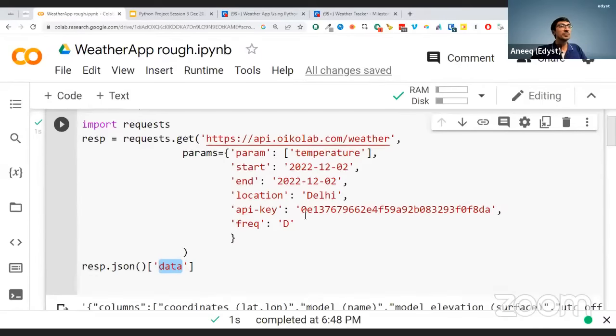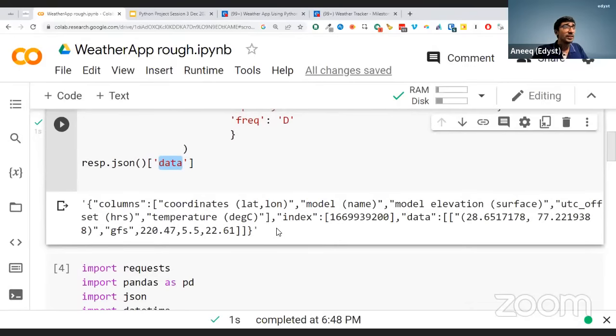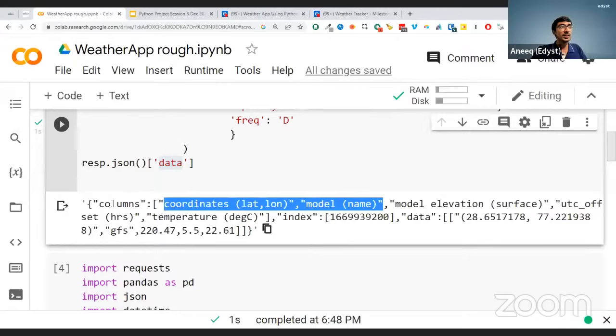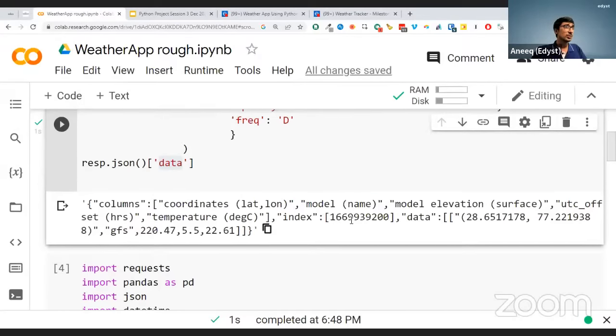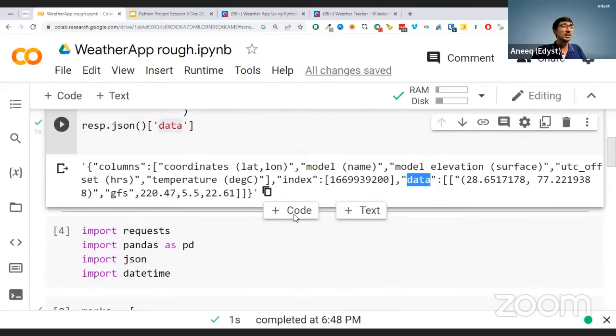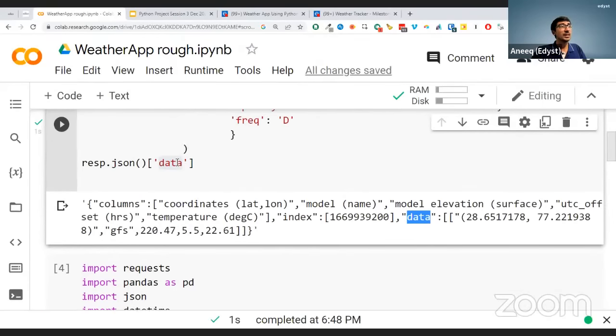Now, what we have here is something that we have been told is some kind of a table. In that table, you have these different columns. If you look at it here, you have something called an index, and you have something called data over here. Even within that data, you have further data. What is this all about? Now comes the third piece of the puzzle. When I started the session, I said there are three parts that we're going to learn: API, JSON, and what's the third thing, everybody? What is the third thing that we mentioned?